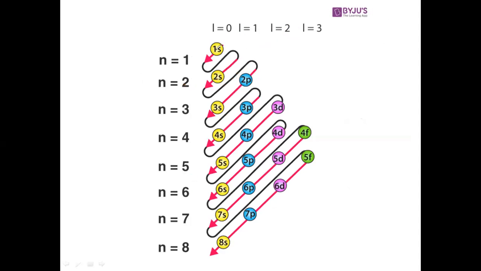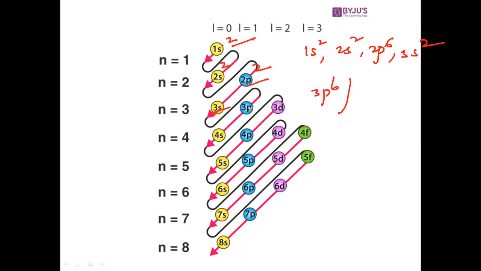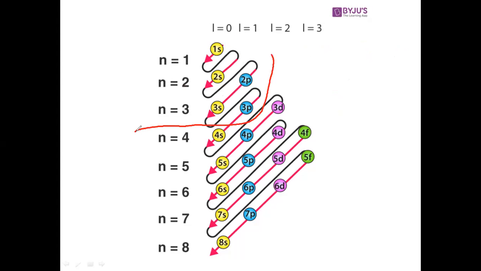So here, how many electrons? 1s2, so 2 electrons here, again 2 here, 2 here. First the electrons will enter into 1s2, then 2s2, 2p6. After this 2p6, next 3s2. After 3s2, again 3p6. Up to 3p6, the 18 electrons will be completed.